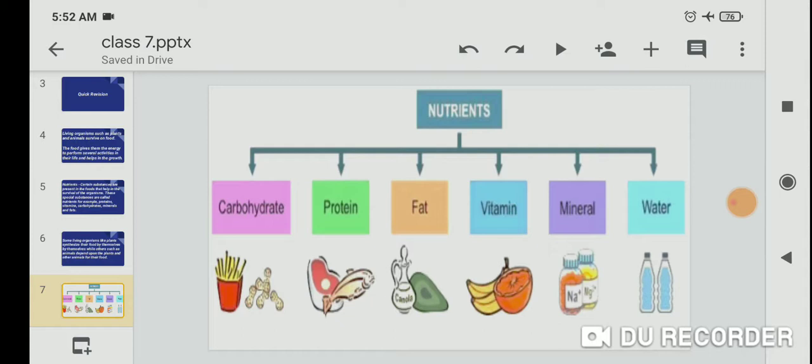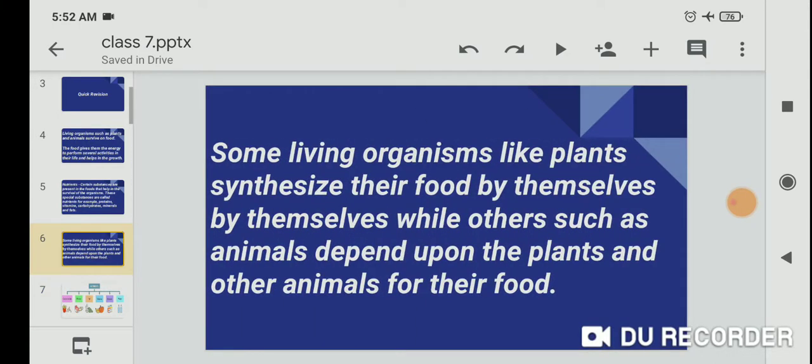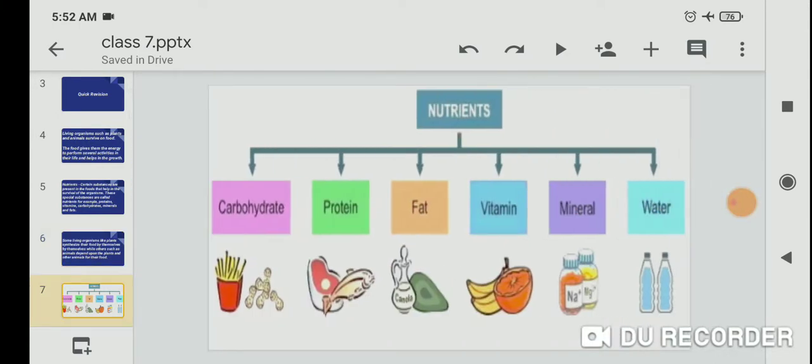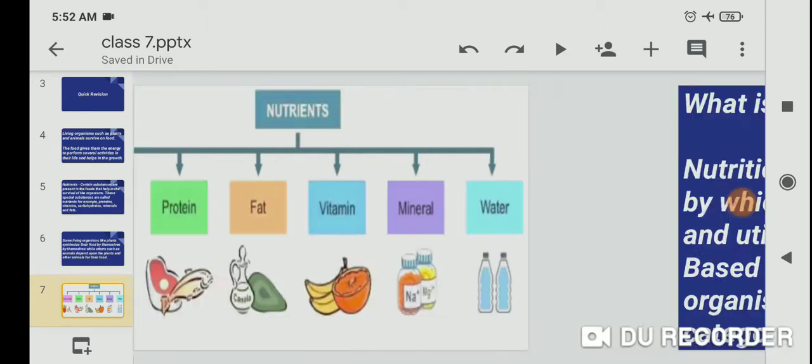The sources of carbohydrates are rice and potato. Protein comes from egg and fish. Fat comes from chocolate and oily substances. Vitamins come from fruits. Minerals include sodium and magnesium, and water, etc.